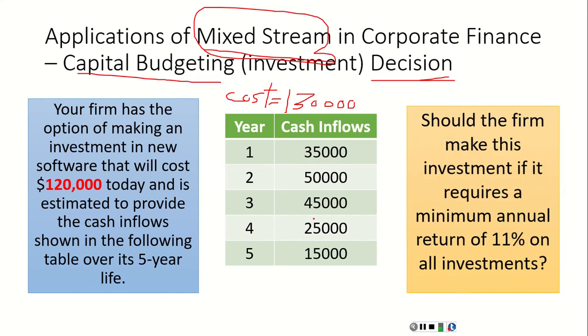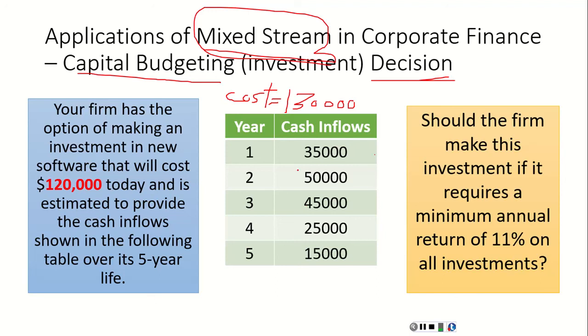The question is, should the firm make this investment if it requires a minimum annual return of 11% on this investment? We have to decide if the firm will accept or reject this project. This project will cost today $130,000 and will get revenue over the next 5 years as shown in this table.